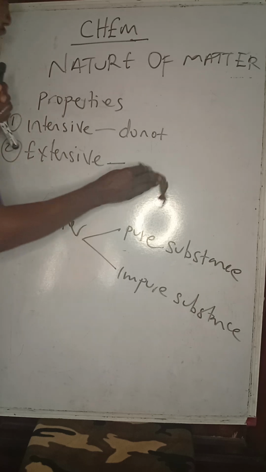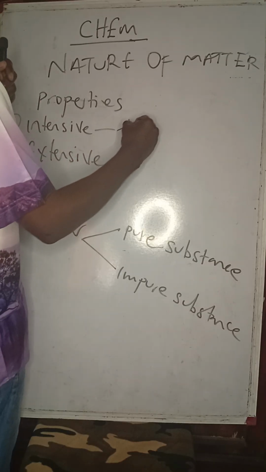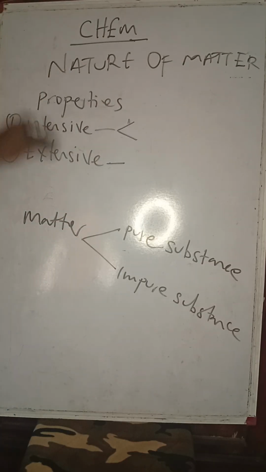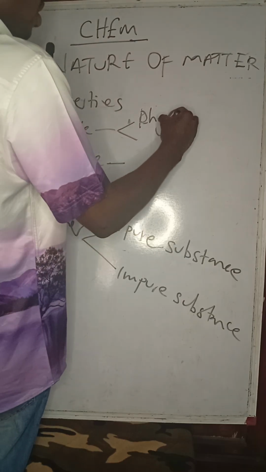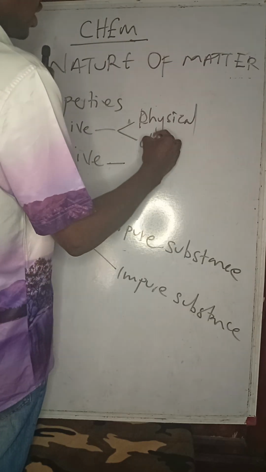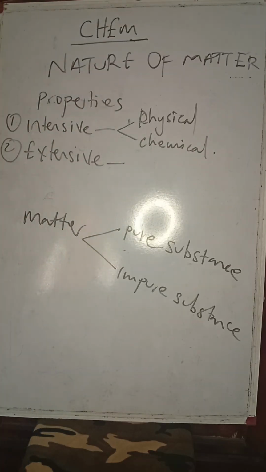Now, intensive properties include this general classification. We can say these properties are physical properties and chemical properties. Physical properties such as color, texture, and so on.